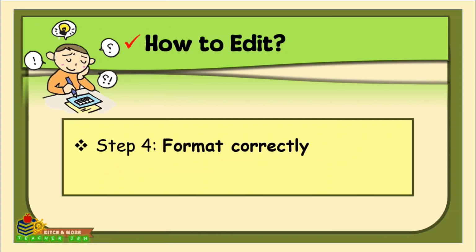Then the last step is format correctly. Check that the document follows proper formatting guidelines, including spacing, font consistency, margins, and citation style. Then, proper formatting improves readability and ensures adherence to academic or professional standards. Ask yourself, is the document visually organized? Are citations formatted correctly? So these are the questions that you have to ask when it comes to step 4, on formatting correctly your editing of your essay.